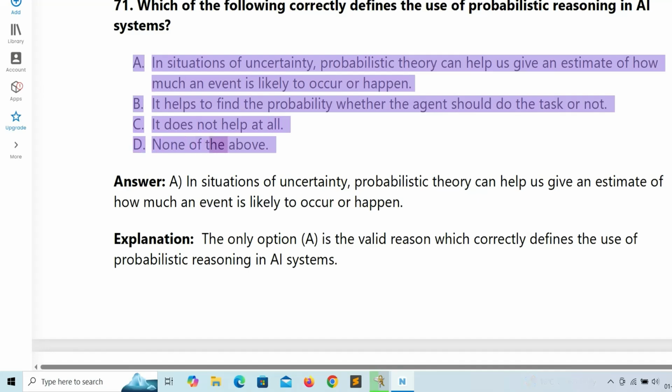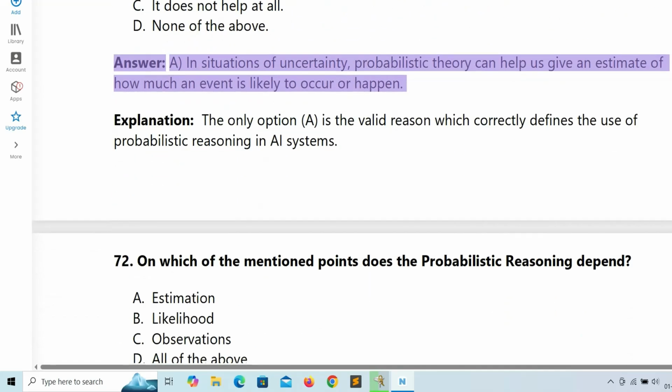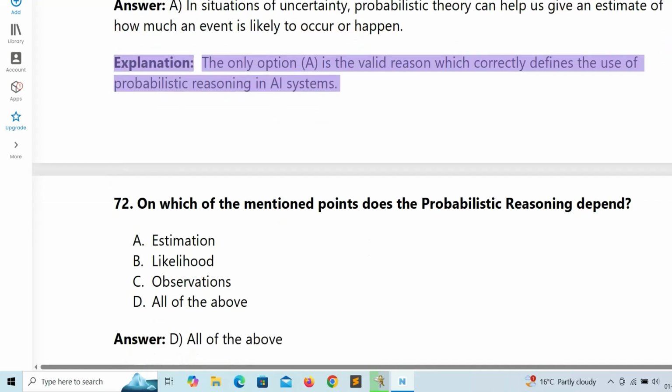D. None of the above. Answer: A. Explanation: the only option, A, is the valid reason which correctly defines the use of probabilistic reasoning in AI systems.